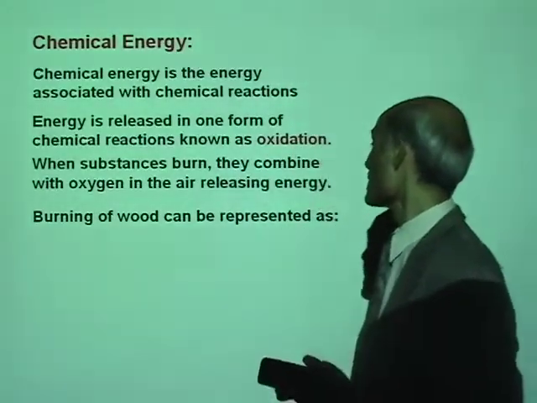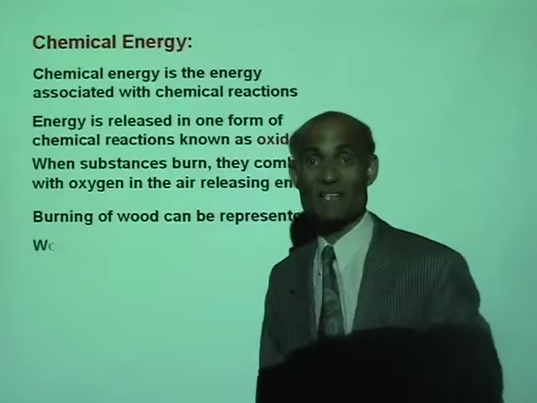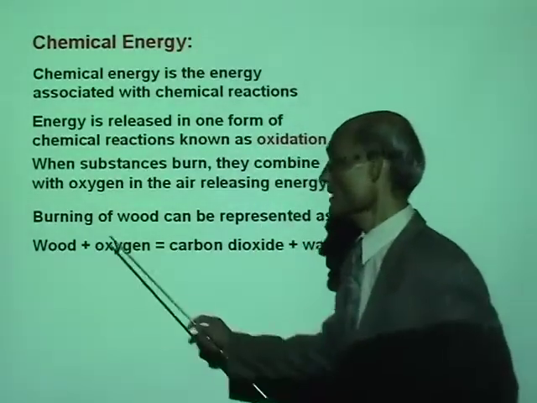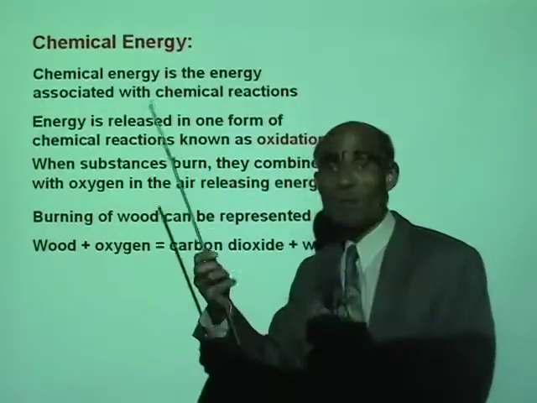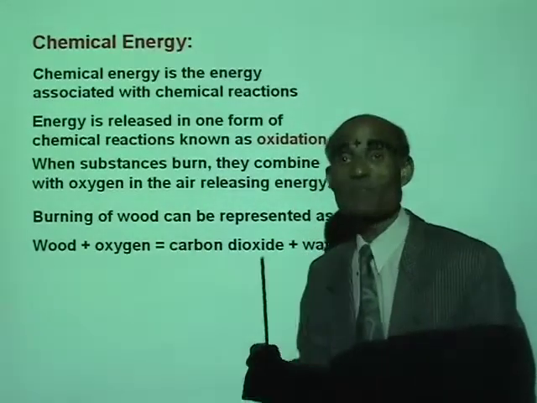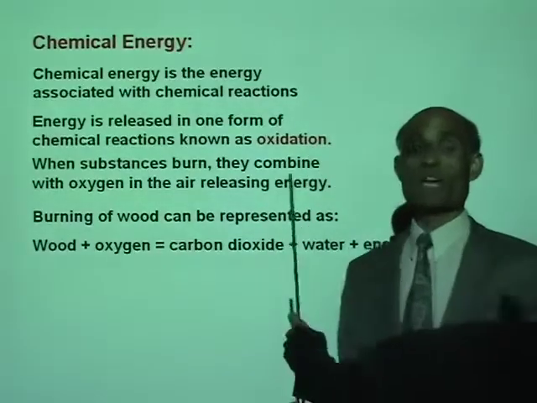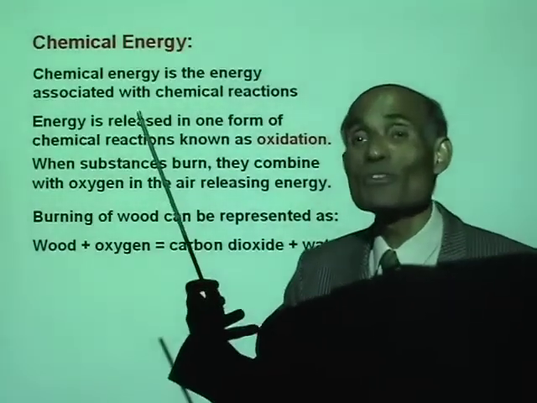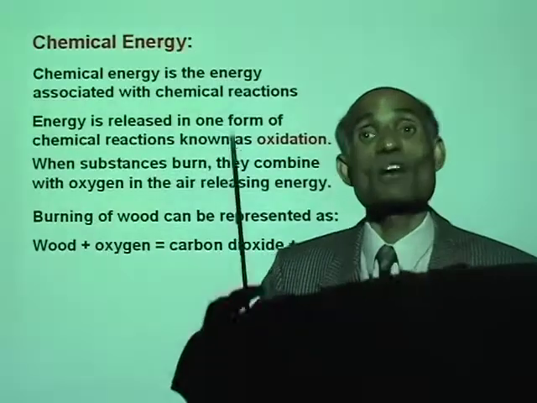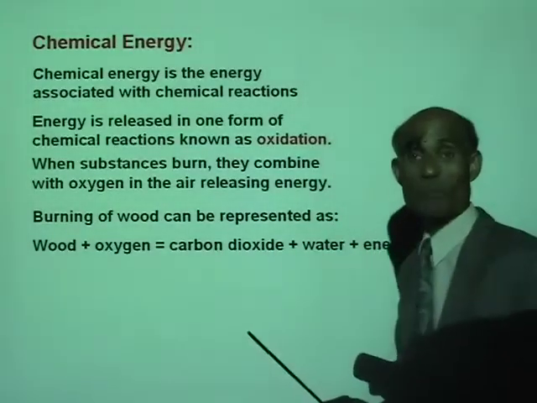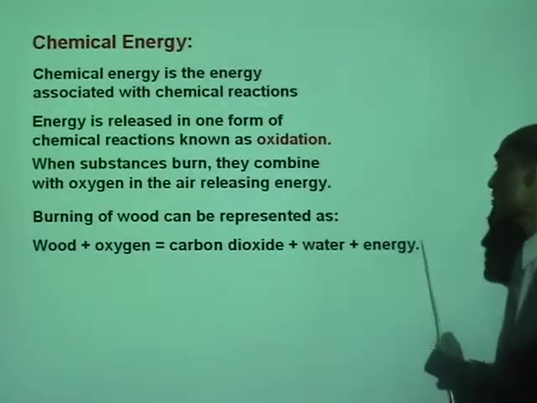So burning wood can be represented, look at this, wood plus oxygen. Now, when wood combines with oxygen, what are the things that are produced? Carbon dioxide is produced. Anything when it burns, one byproduct is carbon dioxide, and water, that is harmless, and a lot of energy.